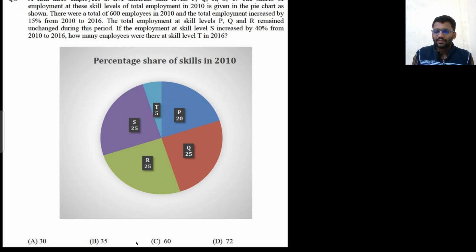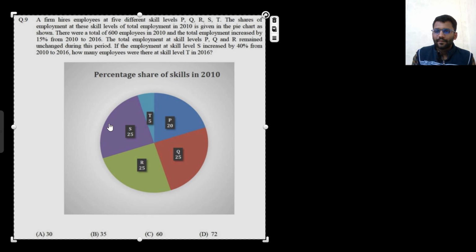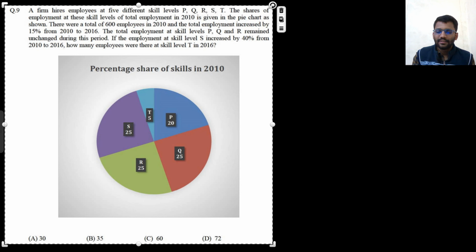Let's see this question. There is a firm that hires employees at 5 different skill sets that are P, Q, R, S, T. The shares of employment of these skills out of the total employment in 2010 are given in the pie chart as shown.